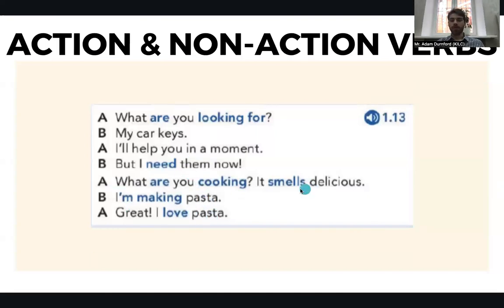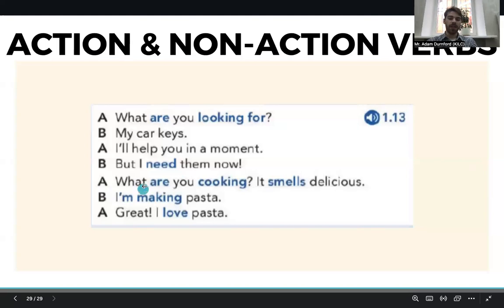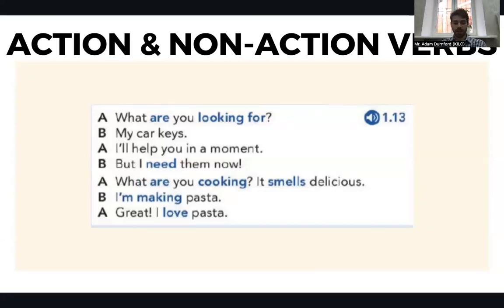What are you cooking? It smells delicious. So what are you cooking? This is an action verb, and it smells delicious. This is more of a state of being. Non-action verb, it smells delicious. I'm making pasta. Great, I love pasta. Again, I'm making pasta. You're doing an action. And I love pasta is more a state of being. So a non-action.